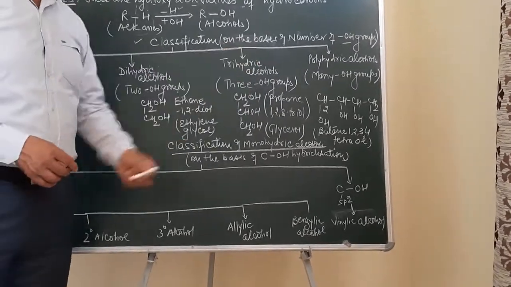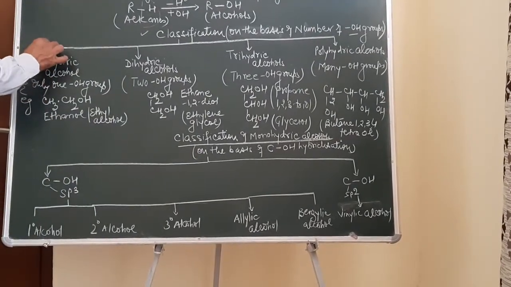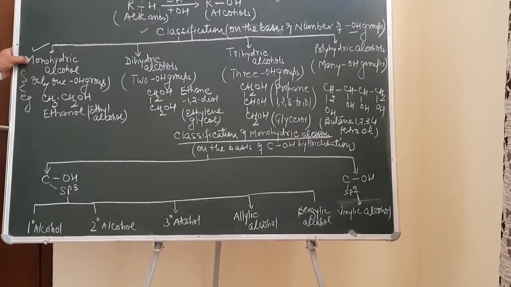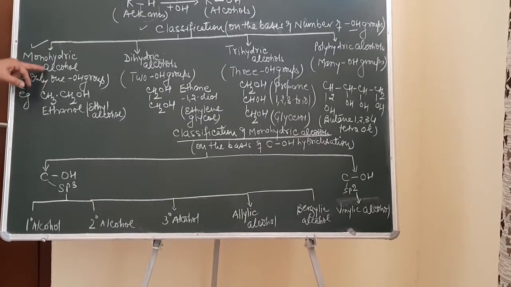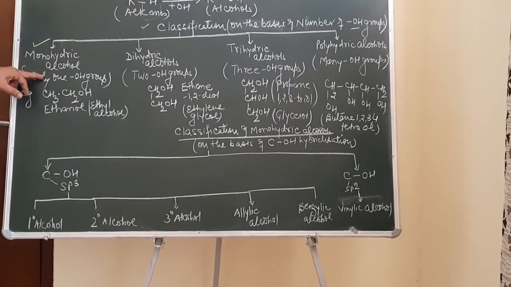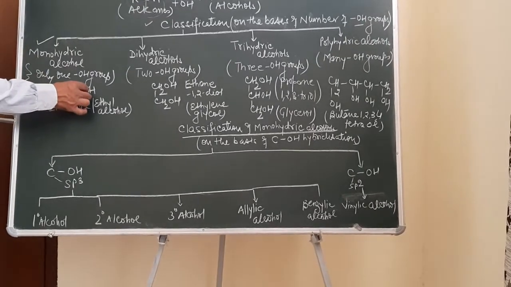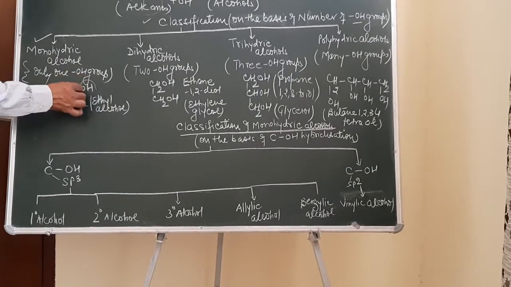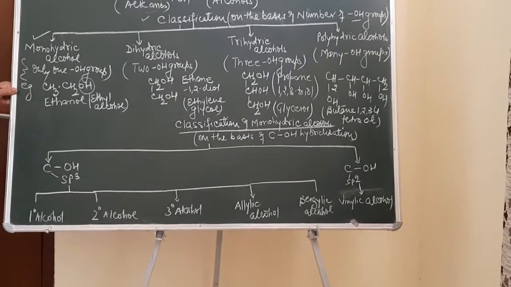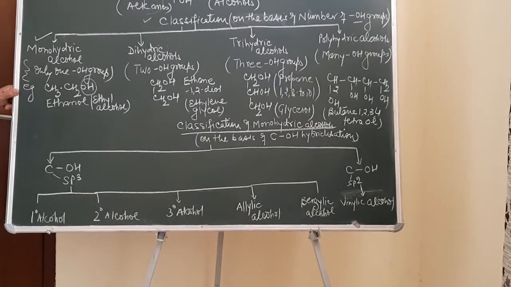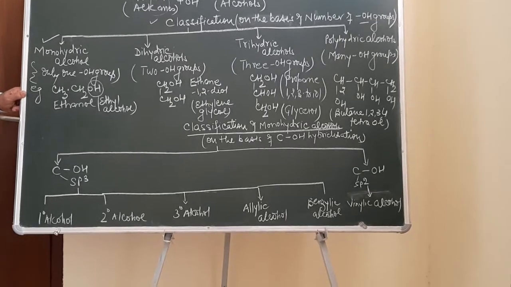On the basis of the number of hydroxyl groups, alcohols can be classified as monohydric alcohol. Mono means one. So alcohols containing only one OH group are monohydric alcohols. As for example, CH3CH2OH. How many OH groups is it containing? One. So this is an example of a monohydric alcohol. Again, in this chapter we have to do the classification, nomenclature, isomerism, preparation, properties and uses.